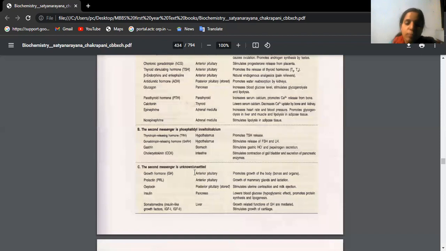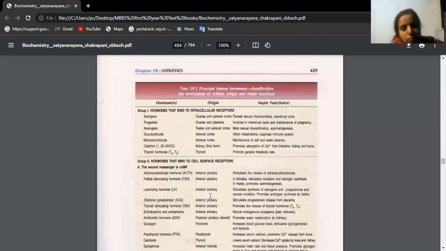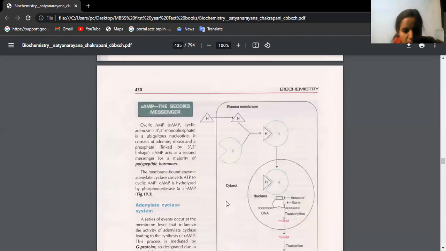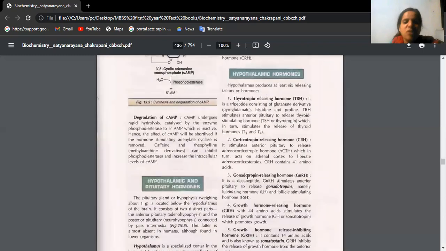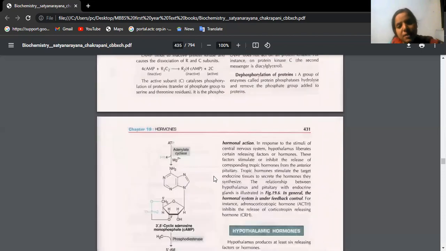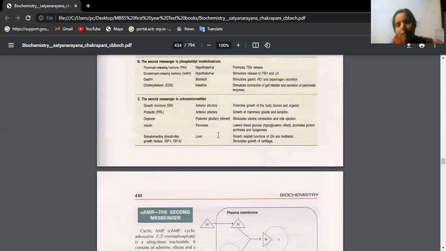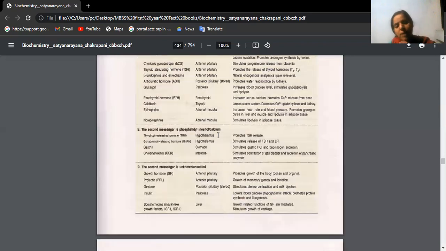Growth hormone, somatomedin and insulin like growth factor are still under research and not yet confirmed. So give one or two examples from here also. But group 1 and group 2 are the only important ones. All these details you need not go through. This table is given in a nutshell, where you can elaborate and write, but individual hormones won't be asked.